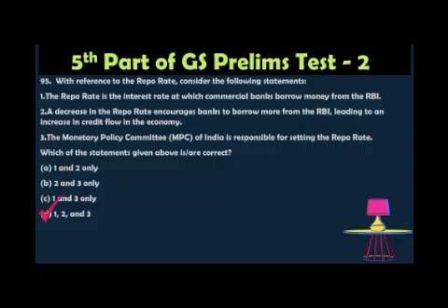The repo rate is the interest rate at which commercial banks borrow money from the RBI, which everybody must know. That is a correct statement. Also, a decrease in the repo rate encourages the bank to borrow more money from the RBI, so it will definitely increase the credit flow in the economy. When the repo rate decreases, the bank rates also decrease, so many people are going to borrow, and the economy gets credit flow. That is a good monetary policy. And the Monetary Policy Committee of India is responsible for setting the repo rate. That is also a correct statement, so the third statement is also correct.